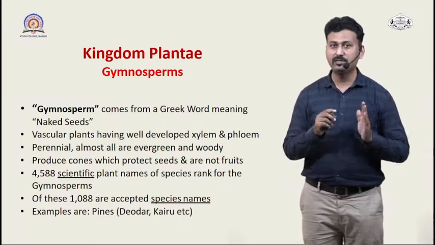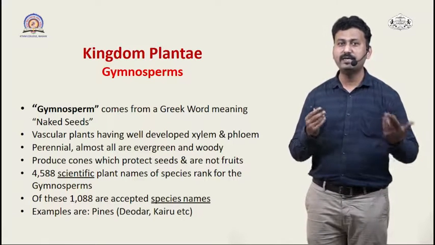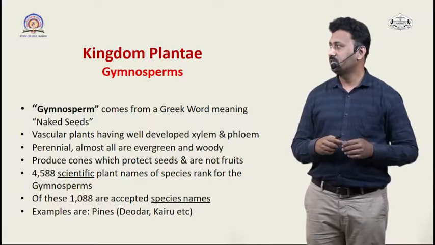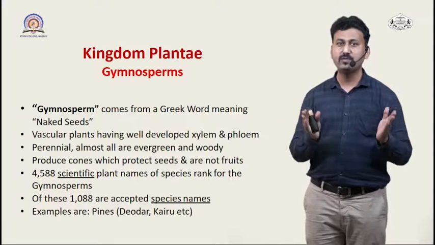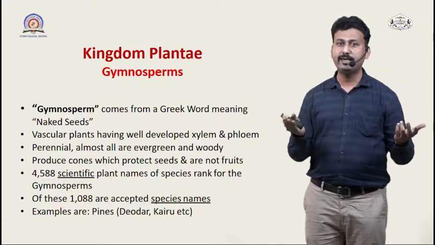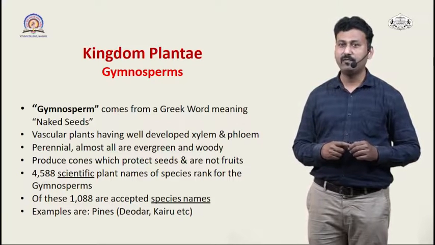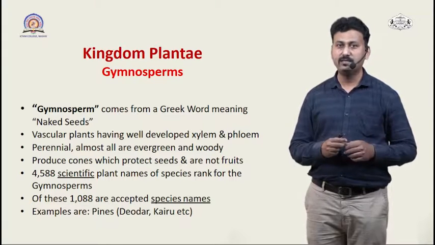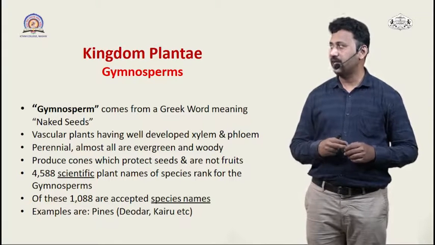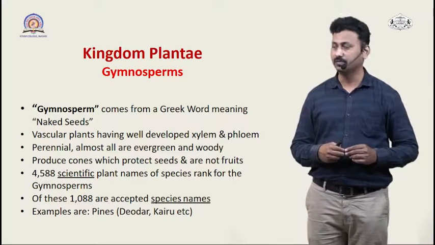Now we will study the first group of these pteridophytes, that is gymnosperms. Gymnosperm is a Greek word. Literally, gymnos means naked and sperm means seed. So gymnosperms are those plants which have naked seeds. Here the vascular tissues are well developed for the conduction of food material as well as water. They have xylem for conduction of water and phloem for the conduction of food.